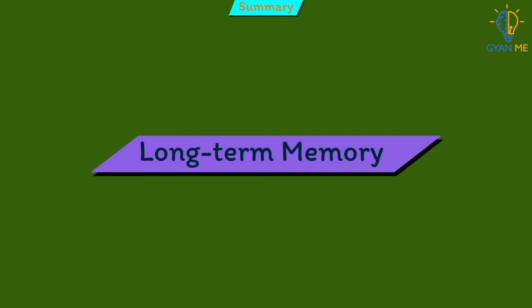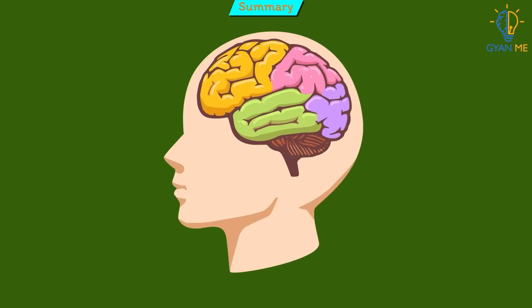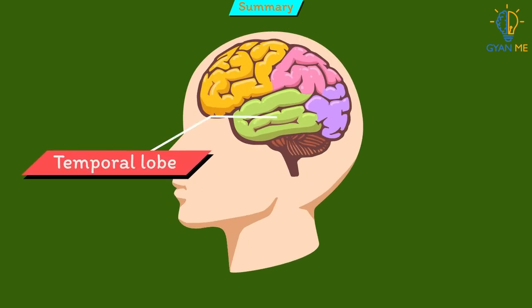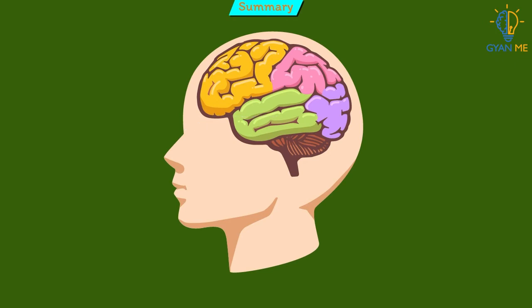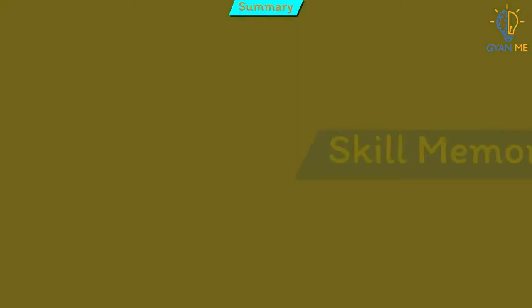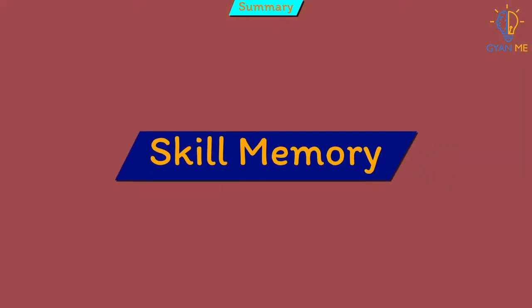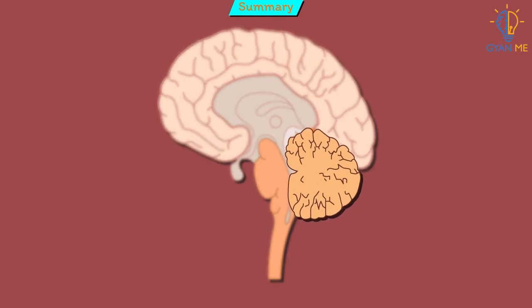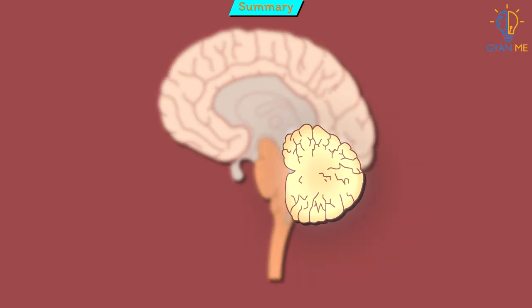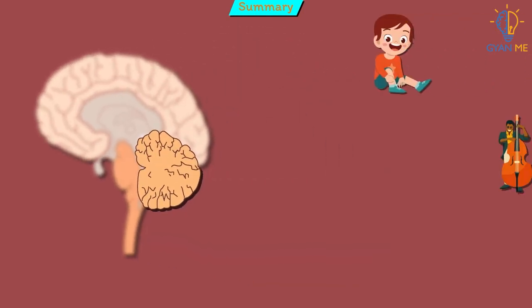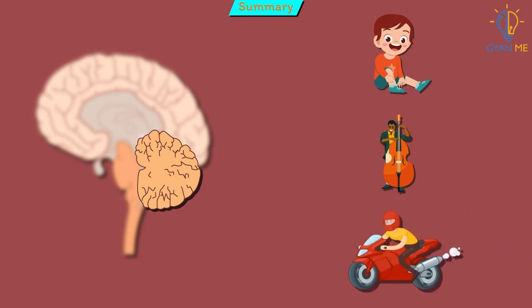Second one is long-term memory. It is processed in the temporal lobe and is activated when you want to memorize something for a longer time. This memory has unlimited content and duration capacity. It contains personal memories as well as facts and figures. Third one is skill memory. It is processed in the cerebellum. It stores automatic learned memories like tying a shoe, playing an instrument, or riding a bike.